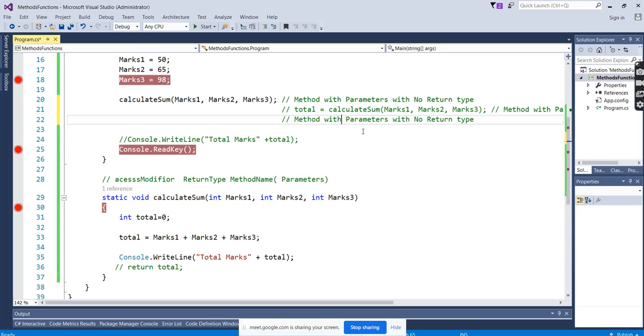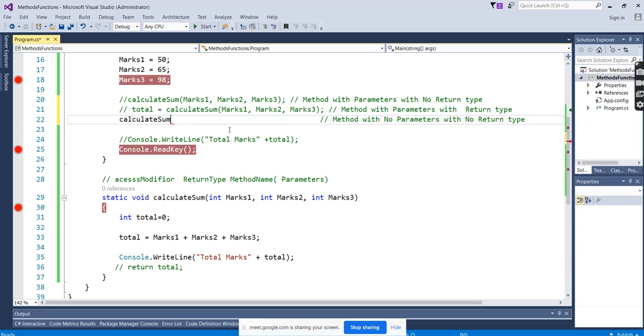Method with no parameter and no return type, we will do as another example. Just what I do, I need a method called calculate. I don't want to pass any parameters. See, this was setting initial parameters. I don't want to pass any parameters.